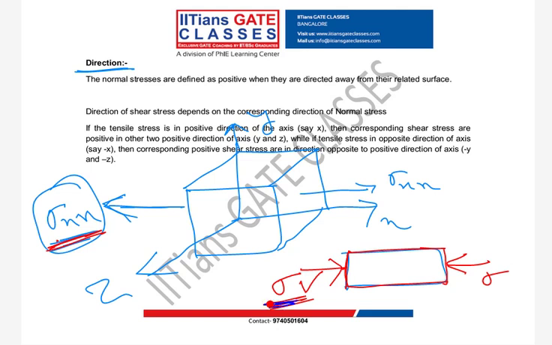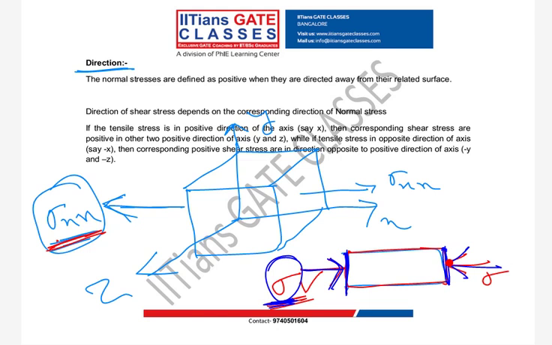But you can see this is going in which direction? Positive x direction, right? Though it is going in positive x direction, it is still a compressive stress. Usually compressive stresses are known as negative stress. Whenever a stress acts towards the section, not away, it is a compressive stress.